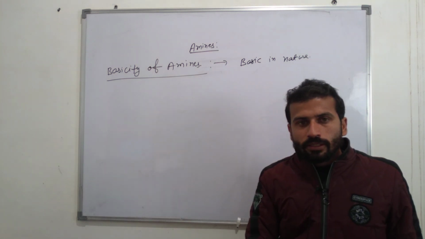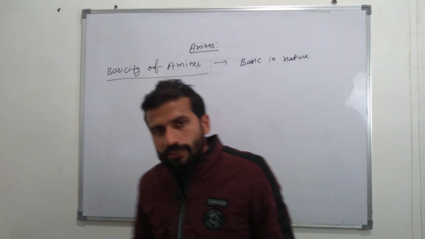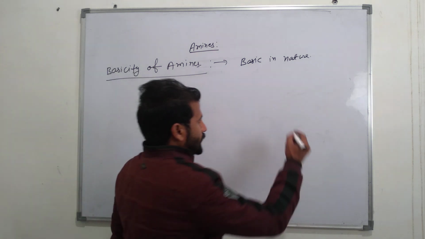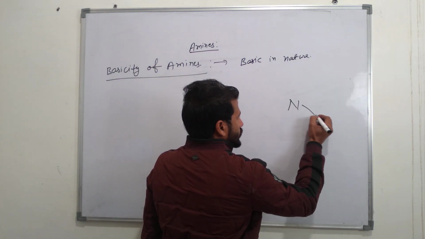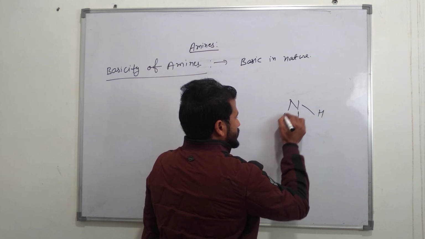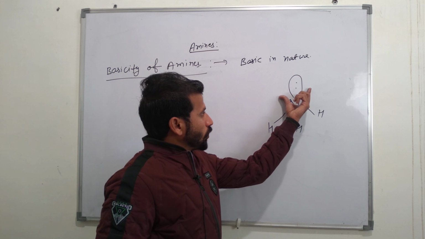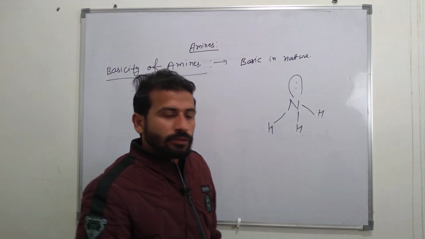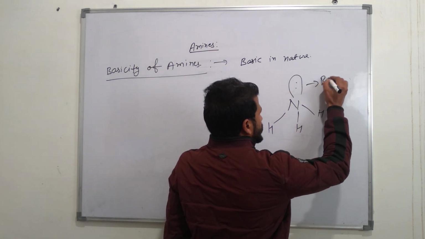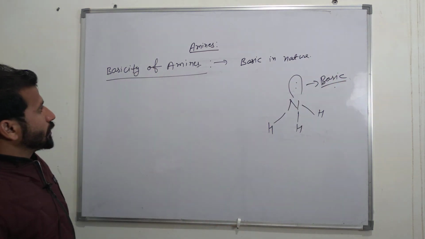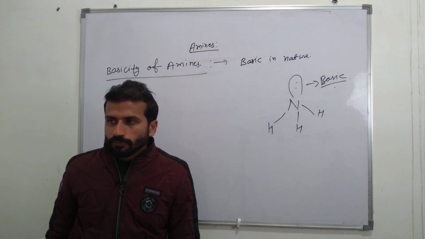But how are they basic? As we know, ammonia is also basic in nature. This is due to the presence of one lone pair on nitrogen, with H, H, H. Due to this lone pair, ammonia is basic. But here we discuss the basicity of amines.